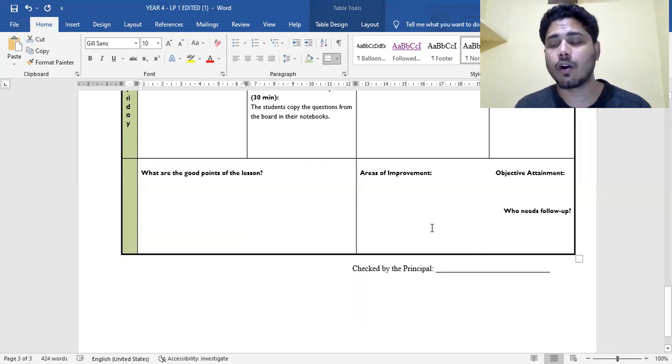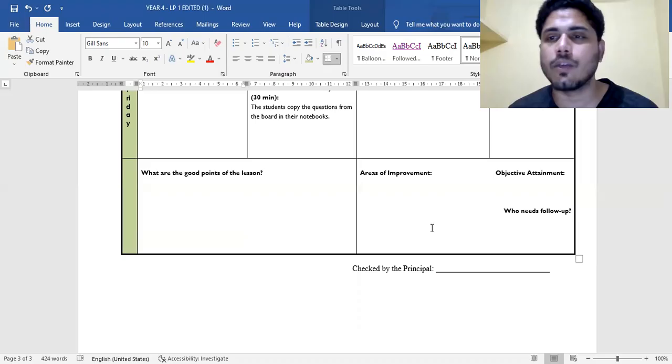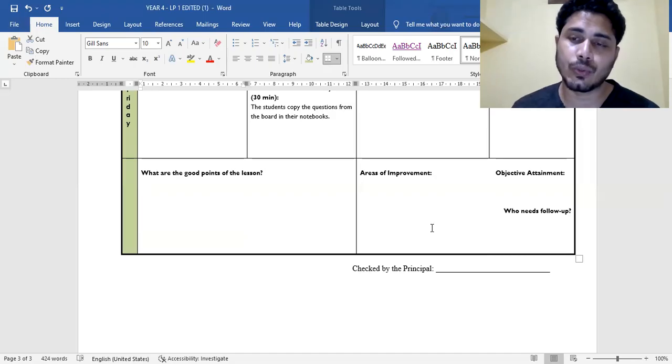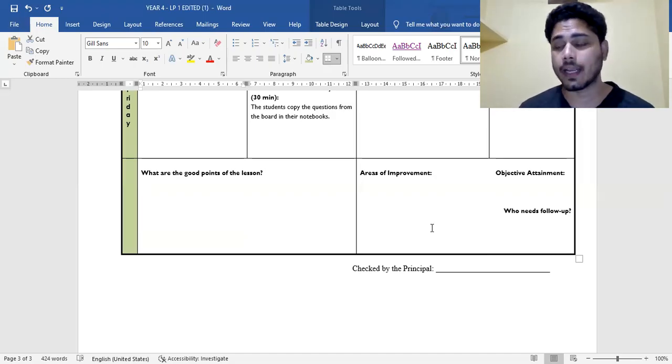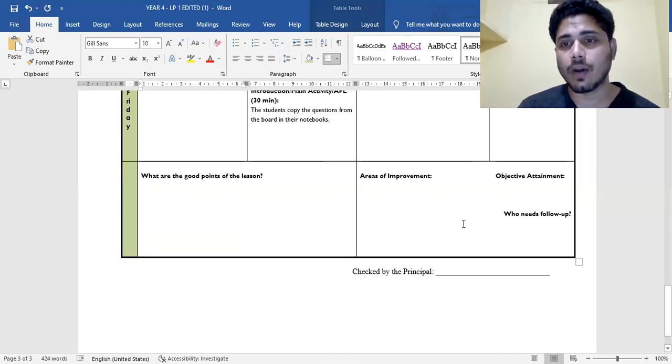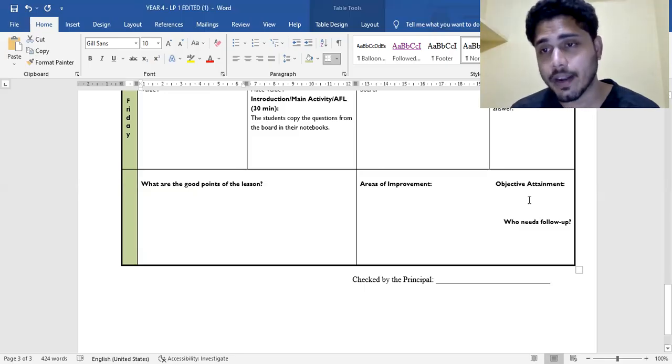After that, what are the areas of improvement? When you feel after reflection that the teaching was not that good, maybe out of 5 days, 2 days the planning went well, but 3 days it was not that good, you have to identify those areas, the drawbacks of this particular planning, and write them here from your side and also from the student side. And then you see here who needs follow-up and the objective attainment.